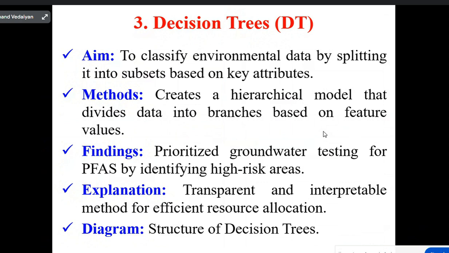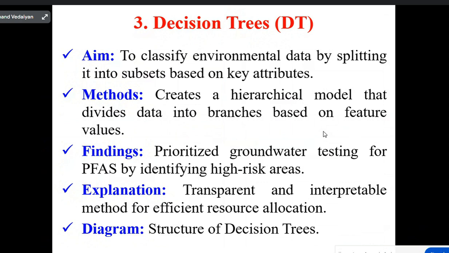Then what about the decision tree? Decision tree is a classification technique to classify environmental data by splitting it into subsets based on key attributes. The method creates a hierarchical model that divides data into branches based on feature values.